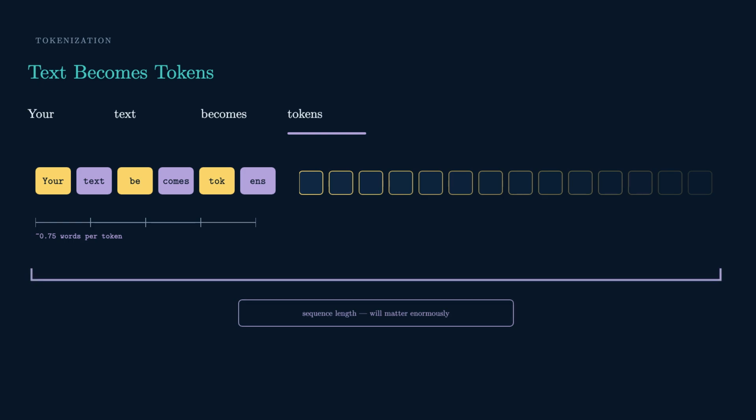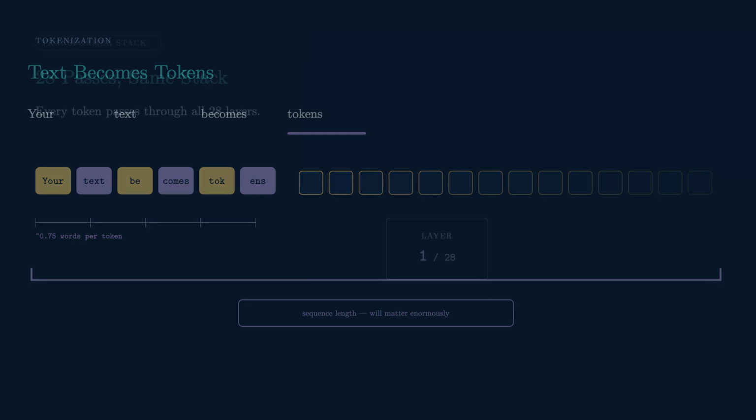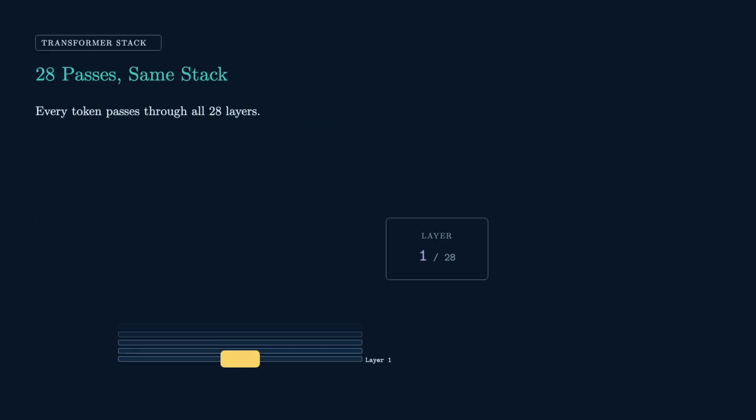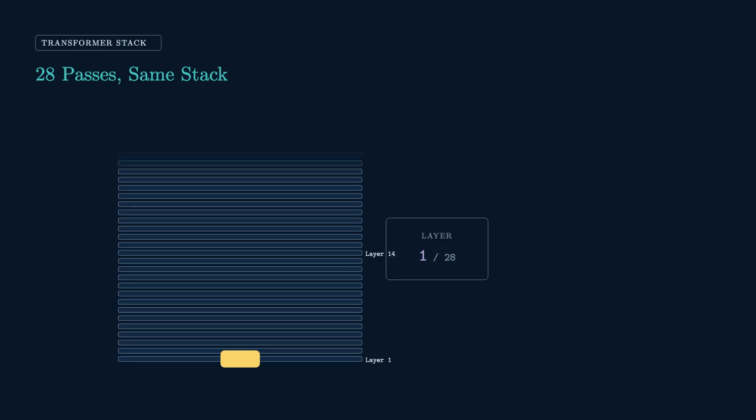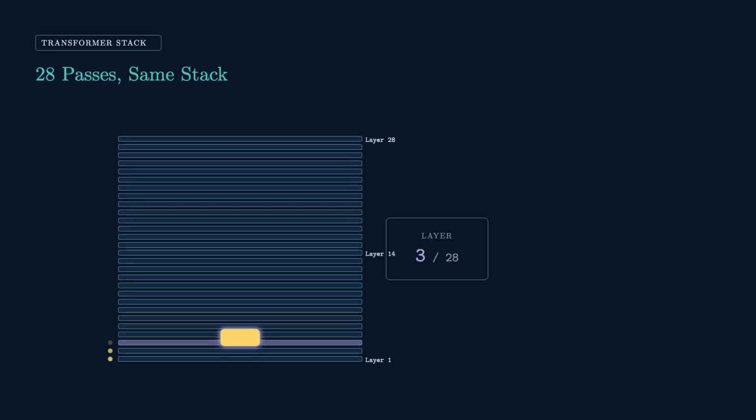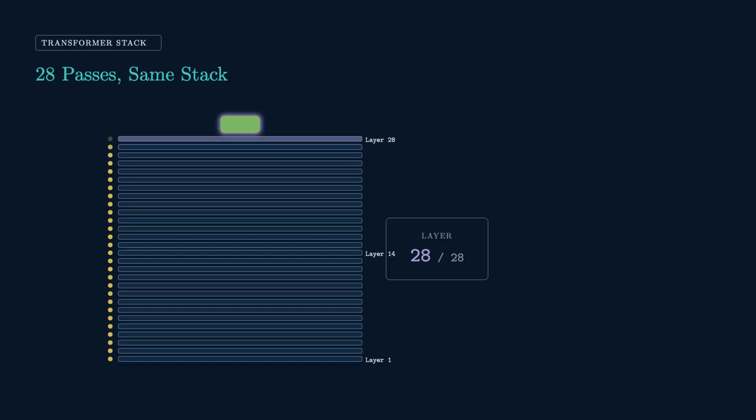Now watch what happens to each token. Every token travels through the same stack, 28 times over. Qwen 2.5 7B stacks 28 layers, and each one refines every token a little further. Which means nothing that costs memory in one layer stays small by the time you reach the end. It multiplies. And each pass leaves something behind.